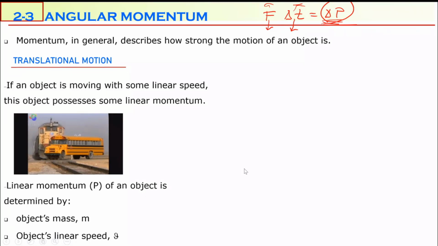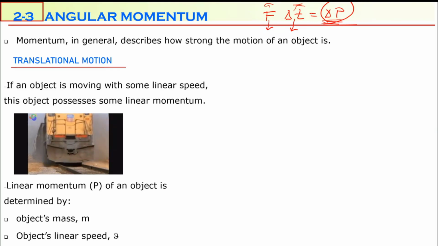An object's linear momentum, as you studied last year, depends on two things. One of them is the object's mass. The second one is the object's velocity. So mass and velocity, why are they so important? Assume that there are two vehicles. One of them is a truck, a very large, huge-mass truck. The second one is an automobile. Both are moving with the same velocity, the same speed. If I ask which one is hard to stop, most probably your answer will be the truck, because the mass of the truck is greater.